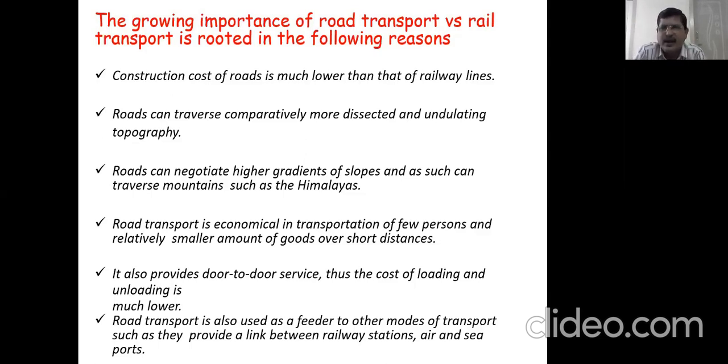Roads can negotiate higher gradients of slopes and as such can traverse mountains such as the Himalayas. In the Himalayan mountains, railways cannot be constructed. So that's why even the highest peaks are well connected by roadways.